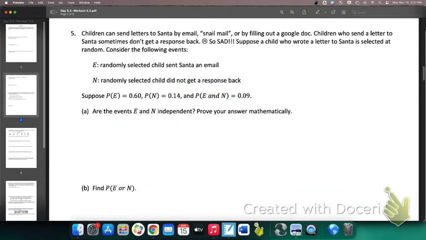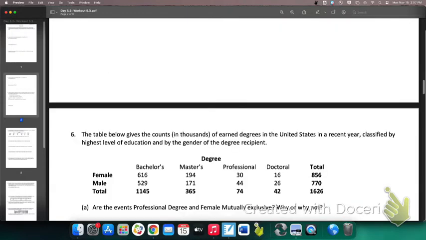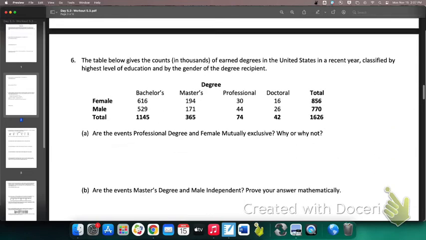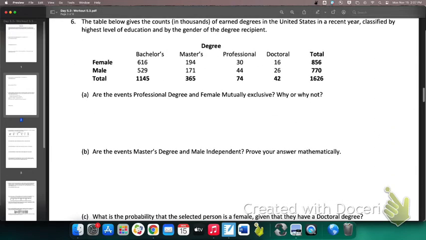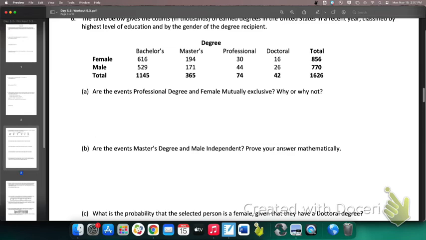Moving along. Number 6. Okay, number 6. The table below gives the counts in thousands of earned degrees in the United States in a recent year, classified by highest level of education and by gender of the degree recipient. Part A. There's no math involved here. Yay. Are the events professional degree and female mutually exclusive?